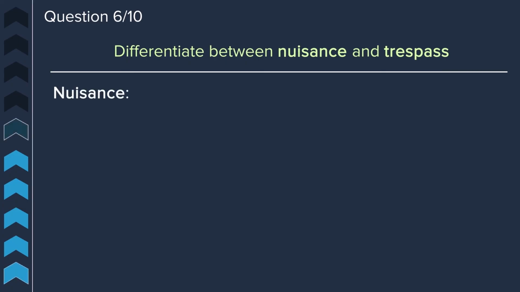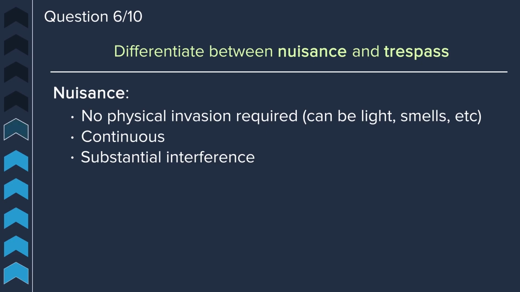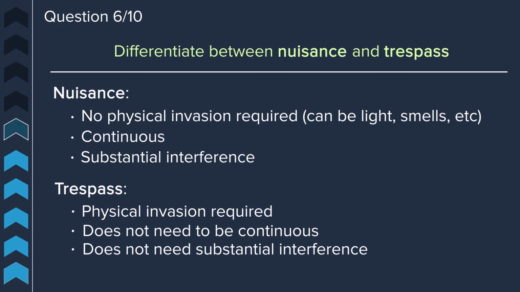For a nuisance claim, no physical invasion is required, which means that you can prevail on a nuisance claim for light, for smells, etc. A nuisance claim also needs to be continuous, and there needs to be substantial interference. On the other hand, for a trespass, physical invasion is required. It does not need to be continuous, and it does not need to be substantial interference, unlike a nuisance claim.